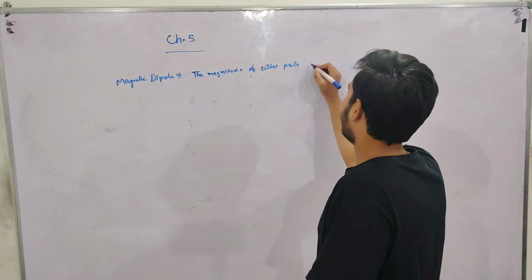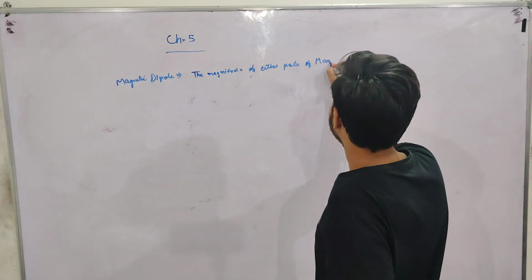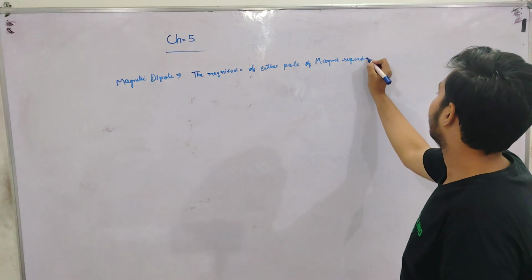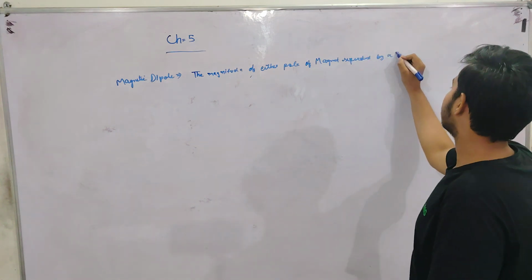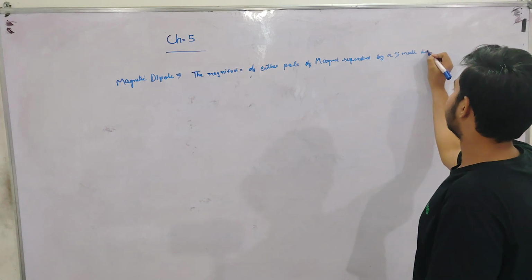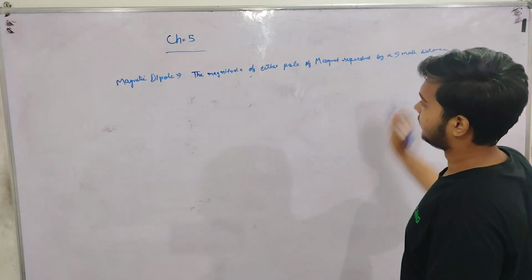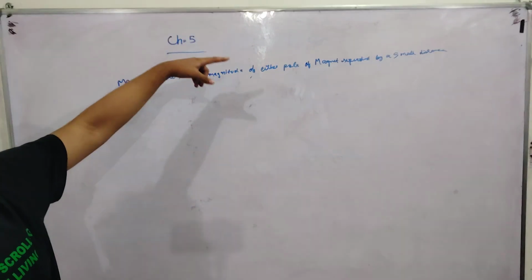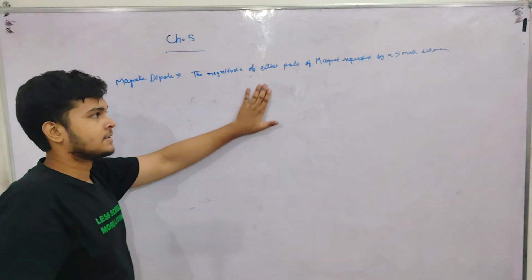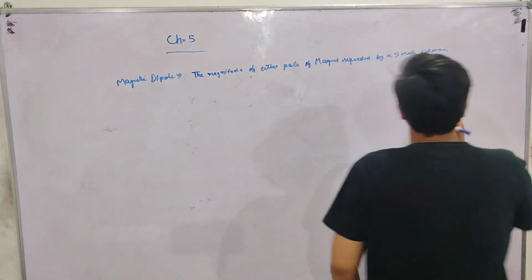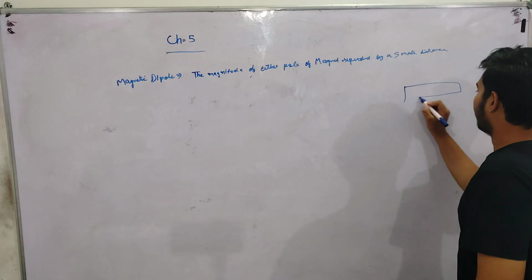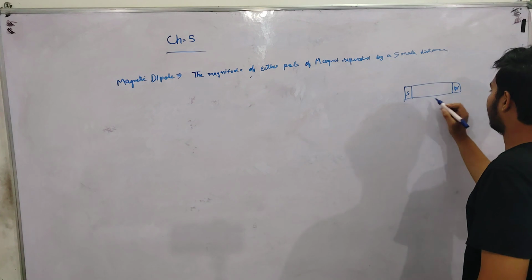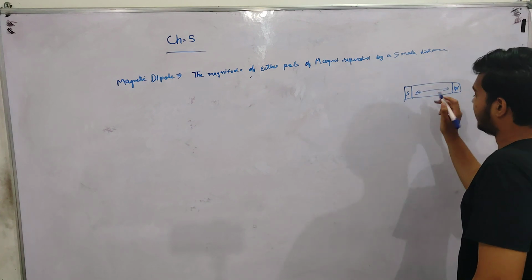The magnitude of either pole of magnet separated by a small distance. This is the definition of magnetic dipole. The magnitude of either pole of magnet, any one pole, separated by a small distance. South, north, distance between them. Magnetic dipole.